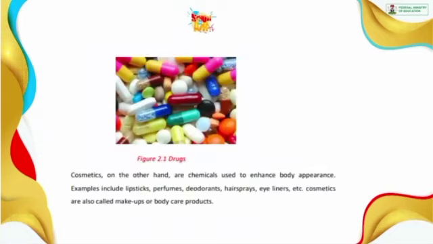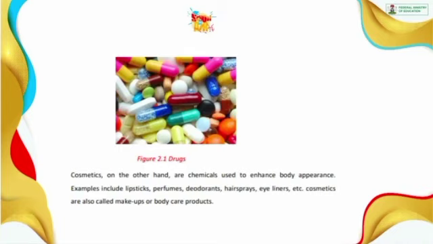Then we also have cosmetics. Cosmetics are chemicals that we use to enhance our body appearance, the way we look. An example of this is lipstick. So to enhance the color or the brightness of your lips, that is actually a kind of chemical. Then we have perfumes to make you smell good.